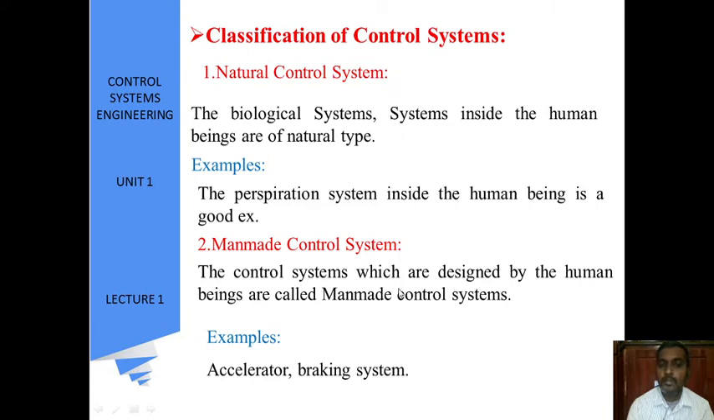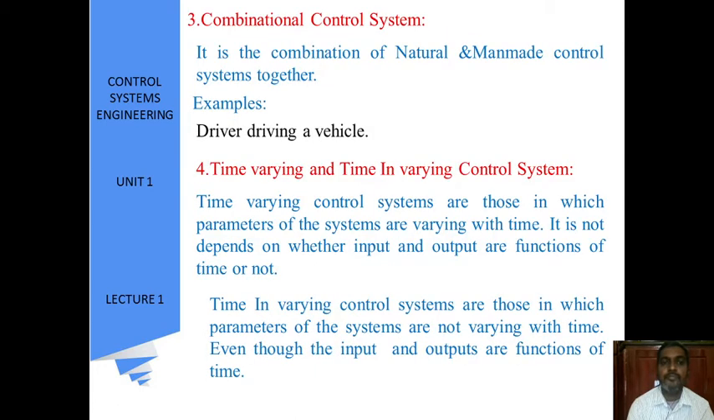The control systems which are designed by human beings are called man-made control systems. And the next one is the combinational control system. It is a combination of natural and man-made control systems together, for example, a driver driving a vehicle.